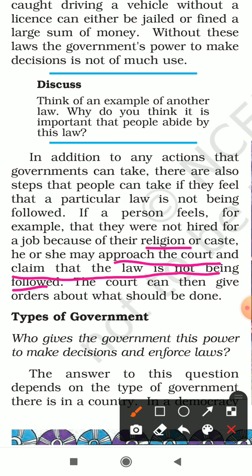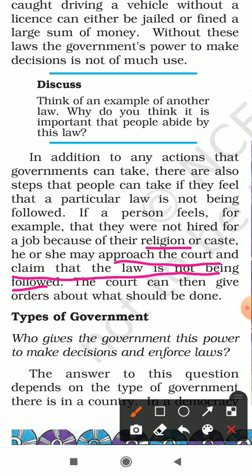So basically, our constitution, our government has made the law that every citizen in India will be given equal opportunities of employment or equal opportunities to get a job, irrespective of his caste, creed, color, religion, gender, etc. But if somebody stops you or somebody doesn't give you a job based on your religion, based on your caste, for example, so definitely you can go to the court, you can protest against it because your right is being violated.